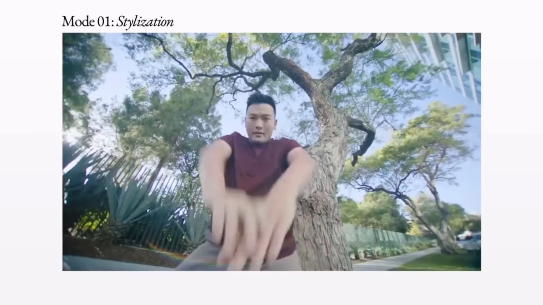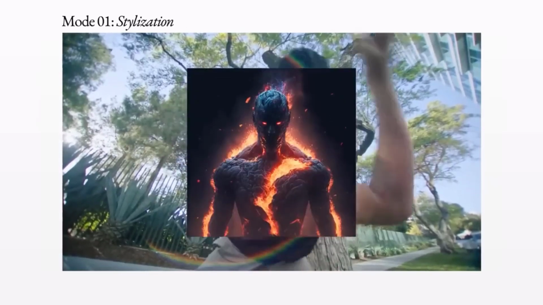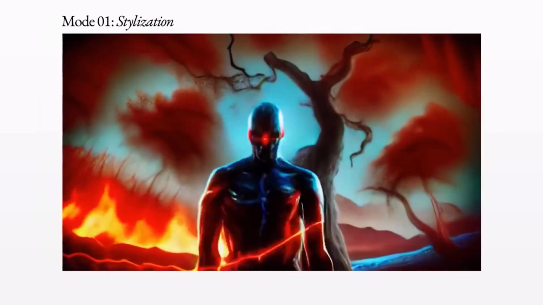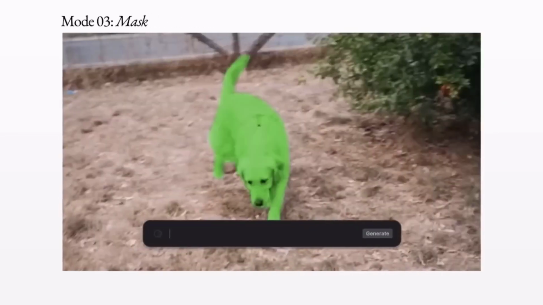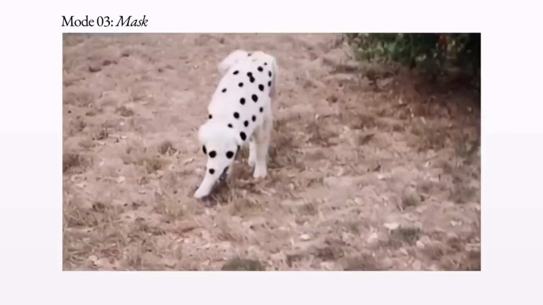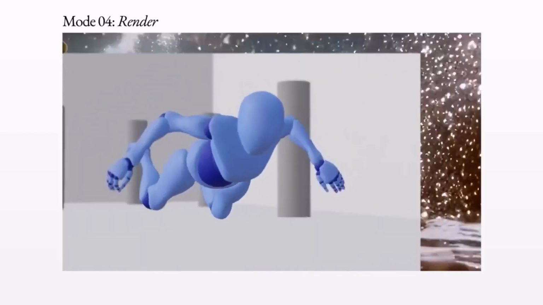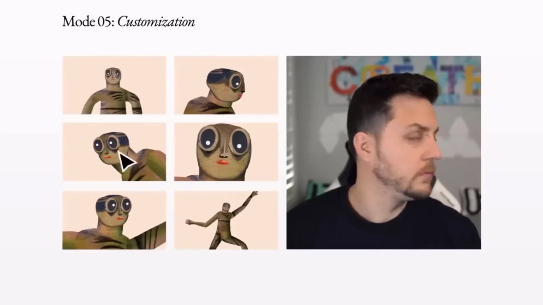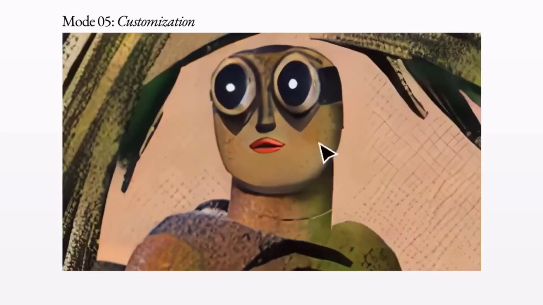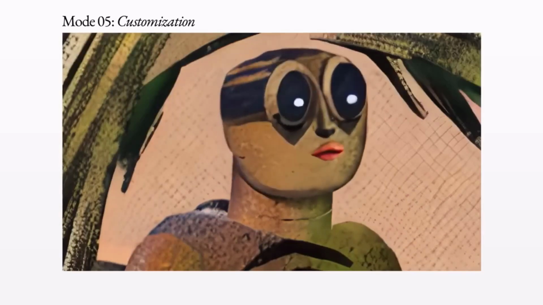Stylization mode. Transfer the style of any image or prompt to every frame of your video. Storyboard mode. Turn mockups into fully stylized and animated renders. Mask mode. Isolate subjects in your video and modify them with simple text prompts. Render mode. Turn untextured renders into realistic outputs by applying an input image or prompt. And customization mode. Unleash the full power of Gen 1 by customizing the model for even higher fidelity results.